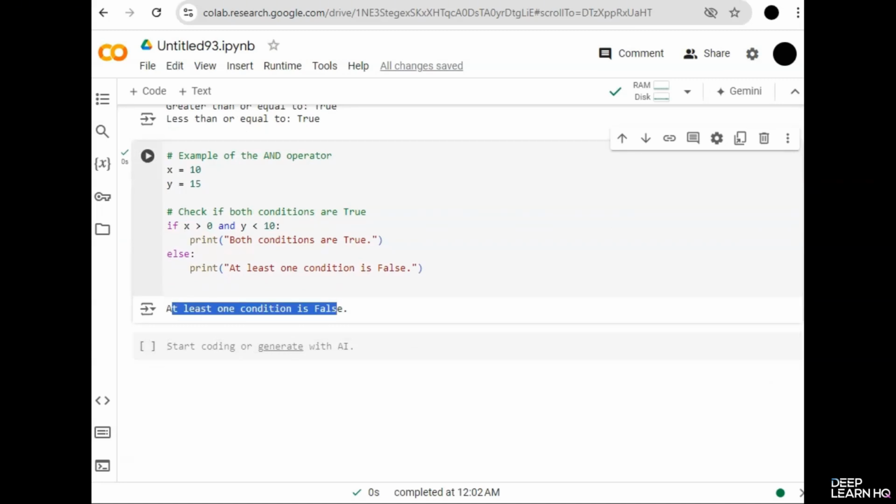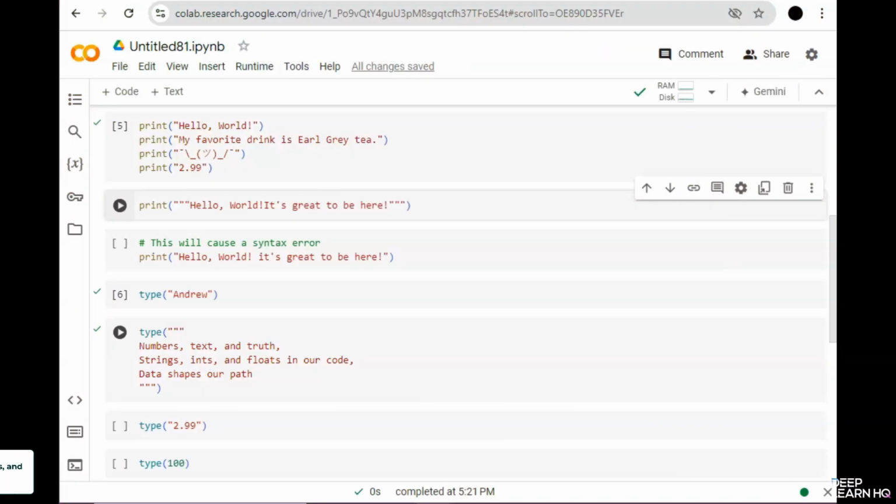Now that you are familiar with operators, I have a simple exercise for you. I'd like you to create a function that acts as a basic calculator. Your function should be able to perform addition, subtraction, multiplication, and division. Do try this exercise and leave your answers in the comments.